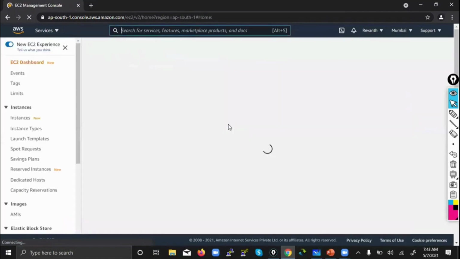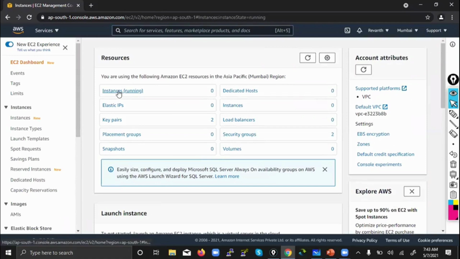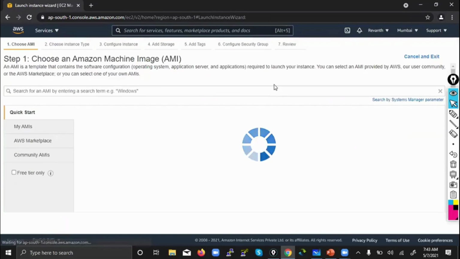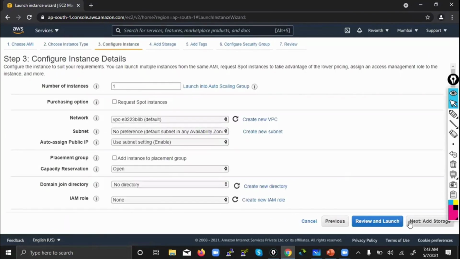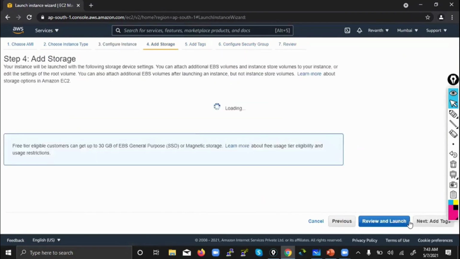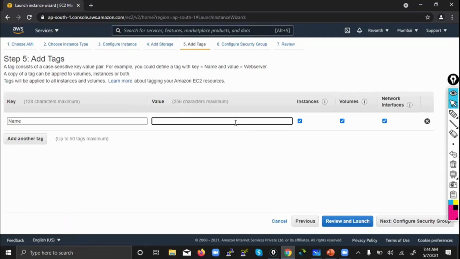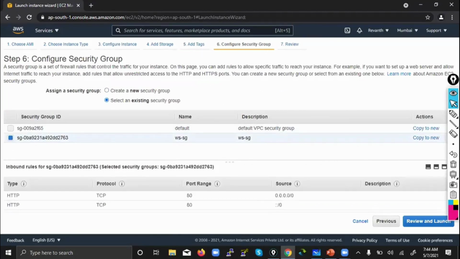And first, let me launch an HTTP instance. Let's use an already existing secret.